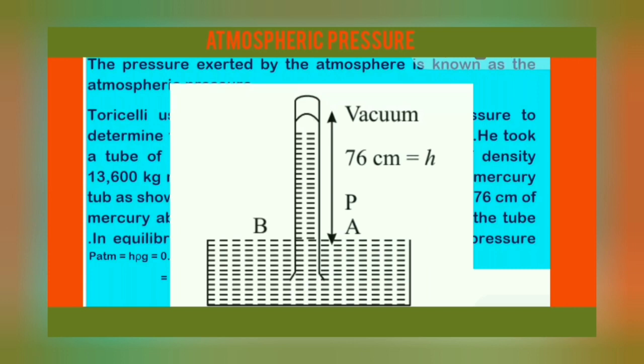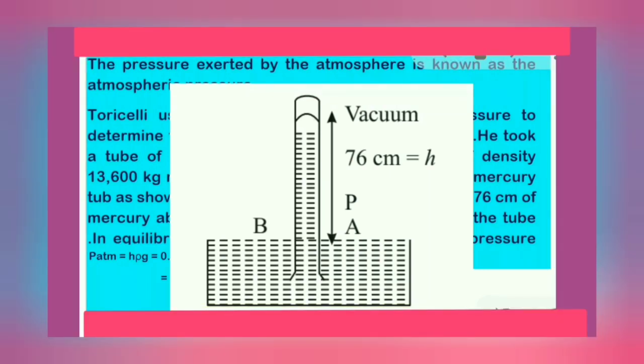To measure the atmospheric pressure experimentally, Torricelli invented a mercury barometer in 1643. The atmospheric pressure at any point is numerically equal to the weight of a column of air of unit cross-sectional area extending from that point to the top of the atmosphere.